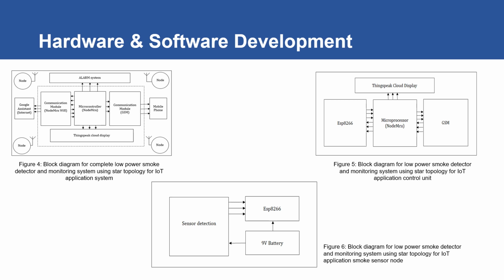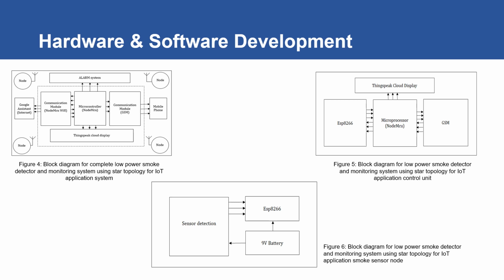That's why we come up with three different figures in this slide to show how we develop the architecture. So the first part, in figure 4, shows the block diagram for the complete low power smoke detector and monitoring system using the star topology for IoT application. It shows how the overall system is connected.